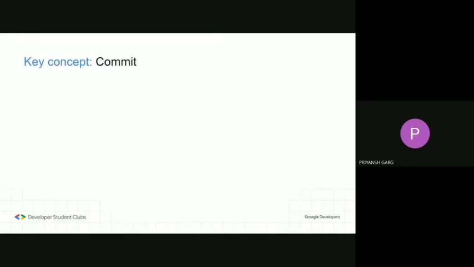So now let's move on to the next and the most important key concept of Git, commit. A commit is basically an act of taking a snapshot. That is a verb. So whenever you're taking a snapshot out of your changes, you're actually committing your changes.